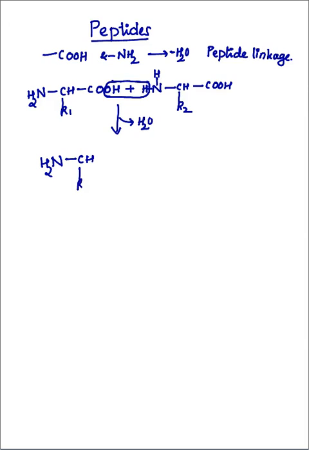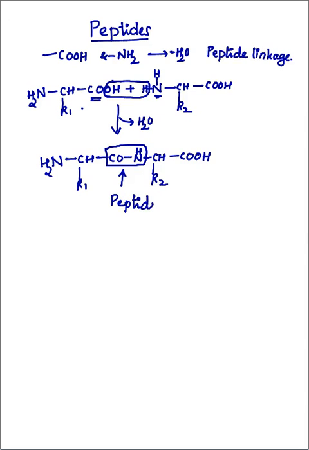CHR1 CO. Here CO remains in the first amino acid, NH in the second amino acid, NH CHR2 COOH. This is the product formed. So this is called a peptide, and this CONH bond formed between the two amino acids is called the peptide linkage.